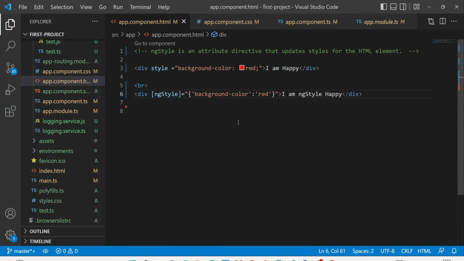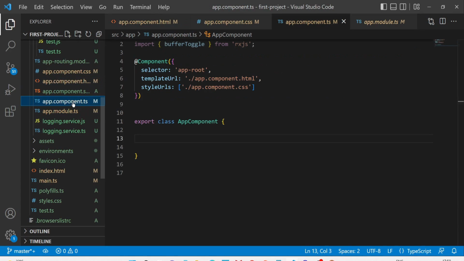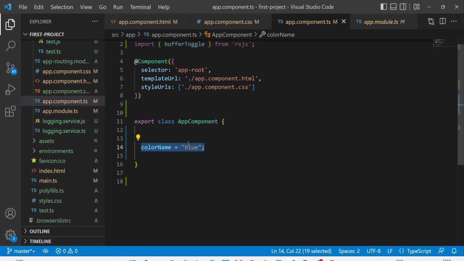The thing is, now why do we need ng-style over the style attribute? What is the benefit of ng-style over the style attribute? The reason is that style is a static implementation. This is what we are doing until now, a static implementation, and in real-time projects, the attribute assignment will be dynamic, meaning something will be received in the app-component.ts file, and based on that we have to set the style here in the HTML file. Let me show you by setting the style property in the TS file.